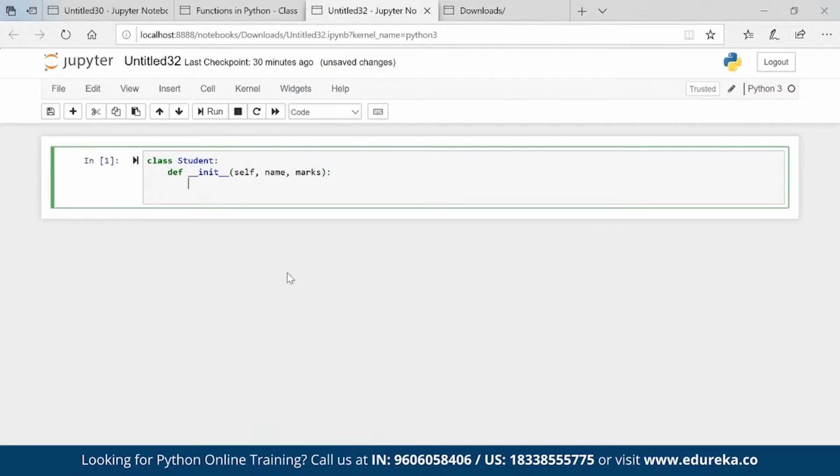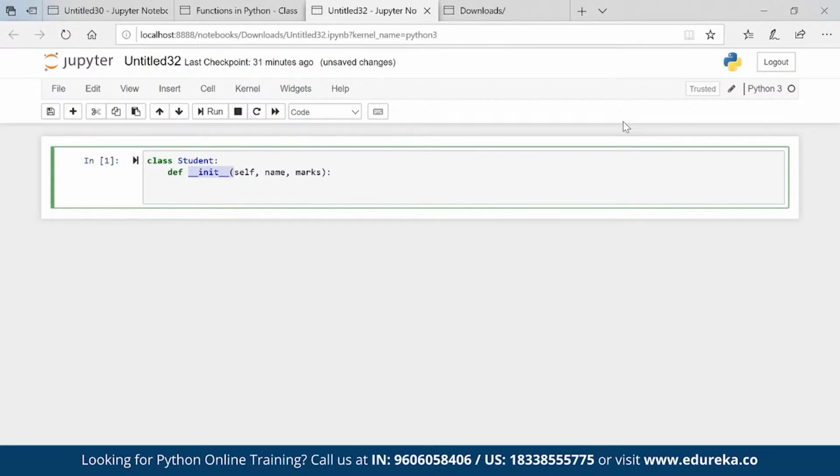Now, what is an init? Init is nothing but it's a constructor. Okay, so this init method. So basically, we are creating a function inside a class, and this method is known as constructor, which is helping us to initiate the instance variables. This is my instance. In this instance, I have a variable called name and marks. That is how the syntax is. This is how we call the constructor. Init underscore underscore init underscore underscore is what I can use.